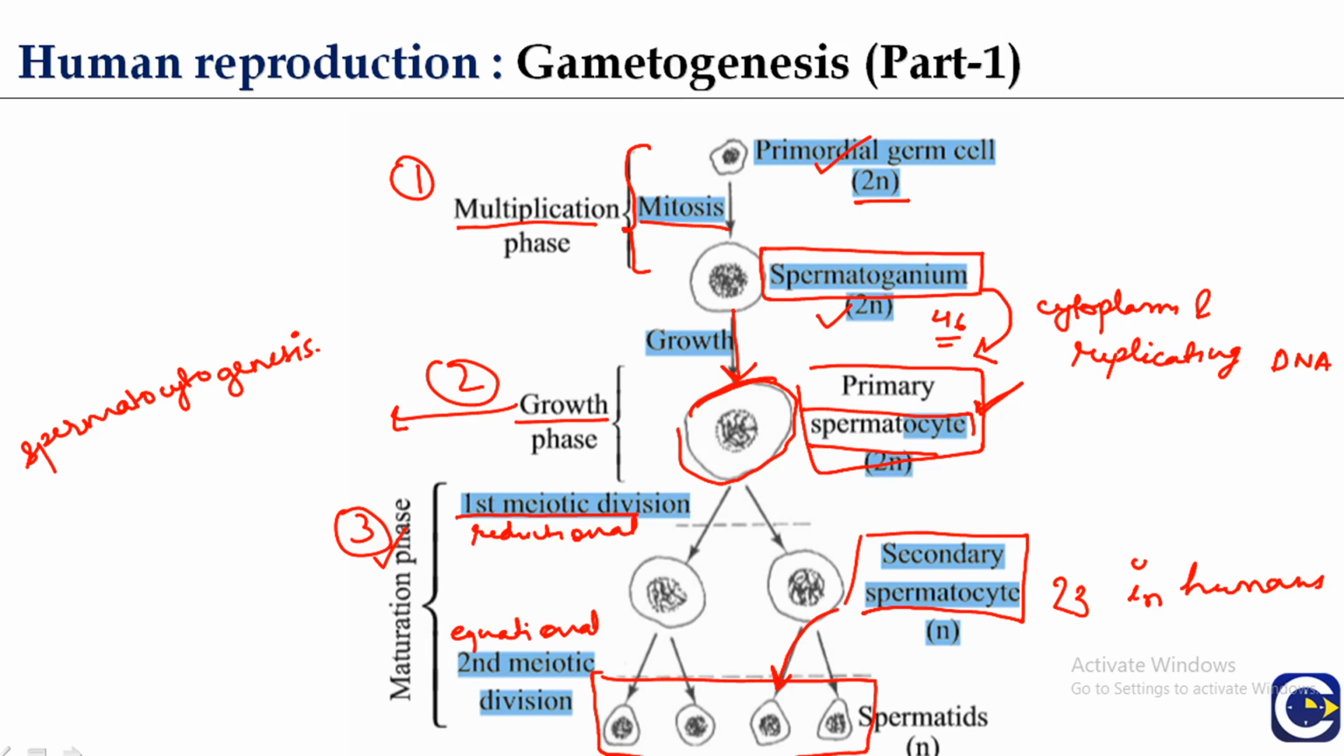As it is equational division, each spermatid continues to possess the same number of chromosomes, which is equal to n, or 23 in humans. So this is the complete process of spermatogenesis, part 1. Then there is the formation of spermatozoa.